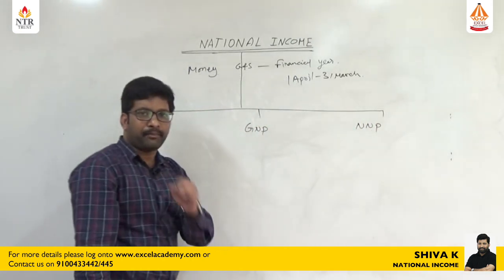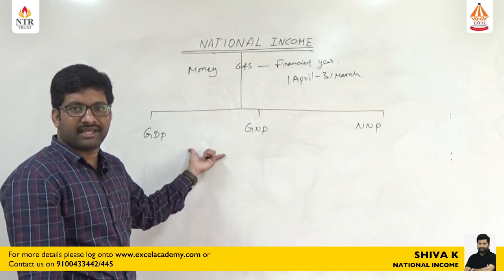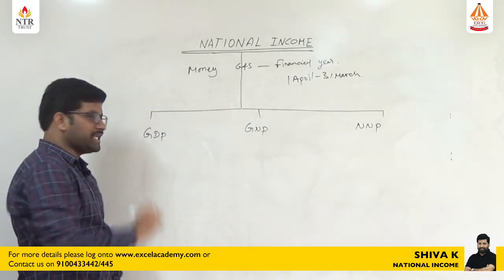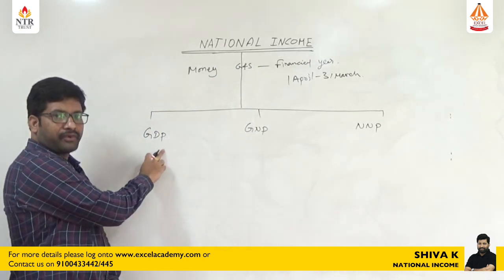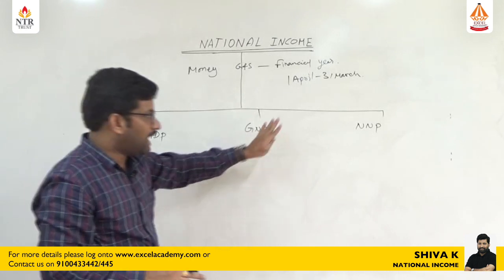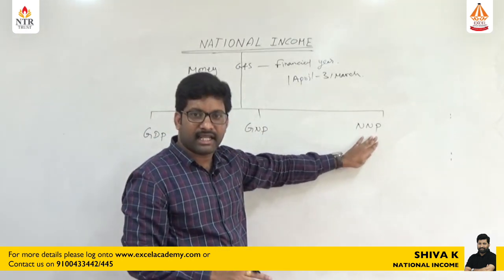By using these measures, we can compile the national income. GDP is gross domestic product, the next one is gross national product, and the third one is net national product.